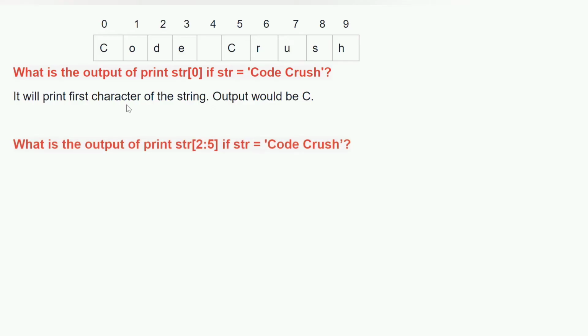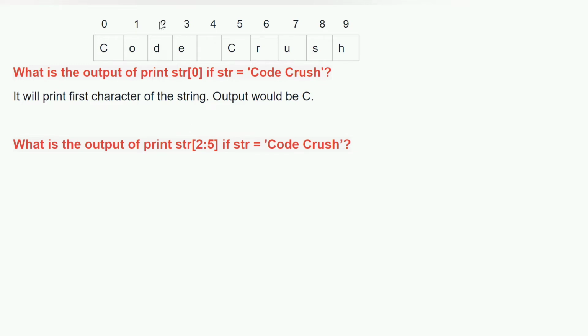Now let's move towards the next question. What is the output of print string? Now we are not just providing a single value, we are providing two values. Basically this is the concept of slicing. Slicing means you just want some part of a particular string. Here, if the value of string is code crush, then we want the characters starting from the second position going till 5, but this 5 is not included. If you provide a value 5, it will consider only till 4. So it will start from 2.